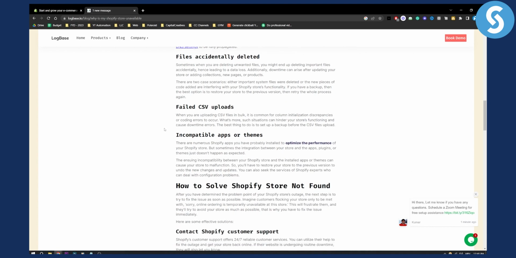Now, obviously, it can be CSV file uploads. When you're uploading CSV files in bulk, it is common for column initialization issues. Now, as you can see, you can also have failed CSV uploads. So make sure you also check for that as well. And obviously, it can be incompatible apps or themes. Now, a lot of different fixes are here.